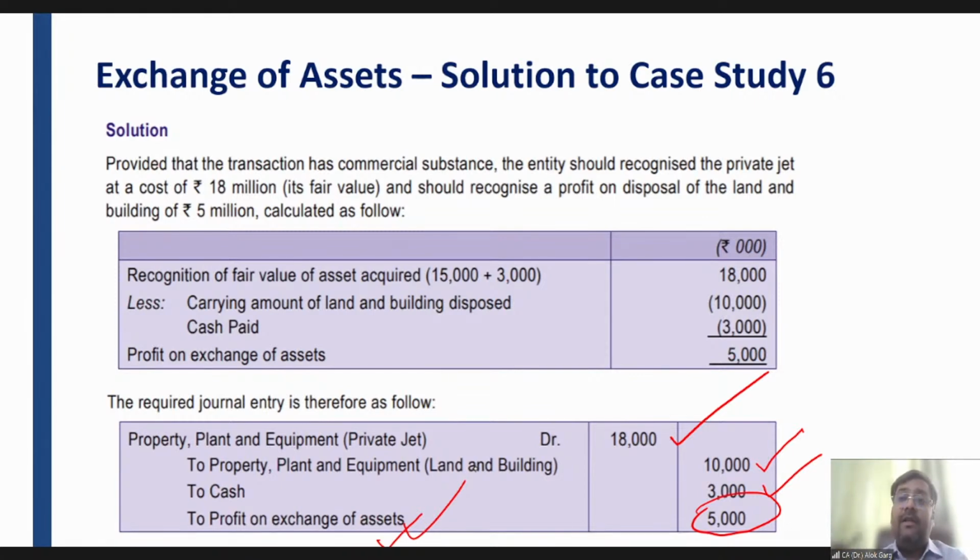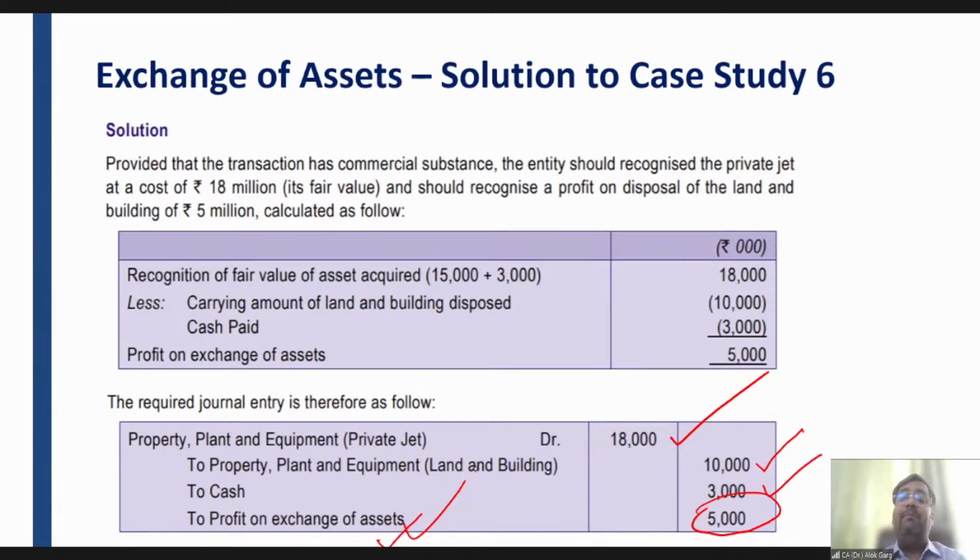Then we have discussed living animals or plants. If living animals are not used for agricultural activity, then those animals are covered under Ind AS 16, right? If you have purchased, let's say, a horse or a cow for commercial purposes, that cow will be considered as Ind AS 16 PPE, right? That biological asset will be considered as PPE, right?